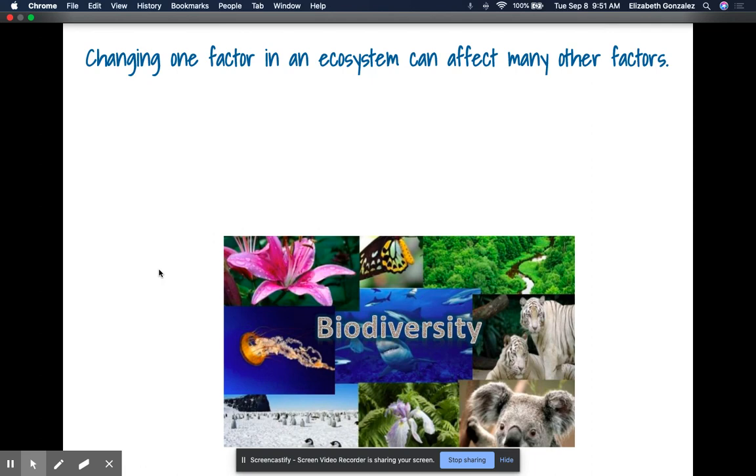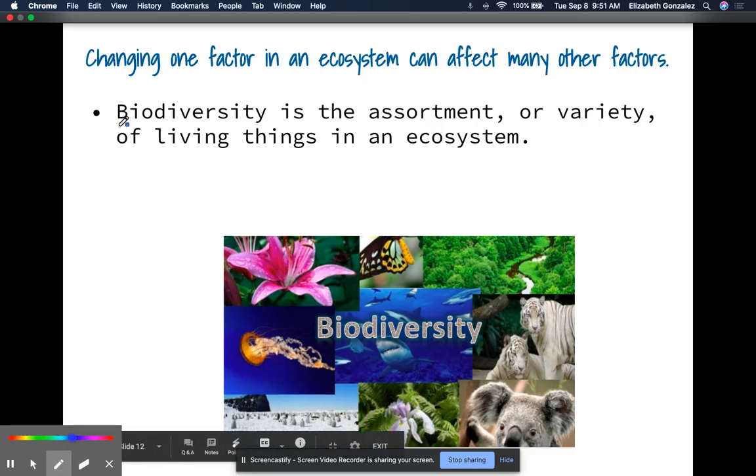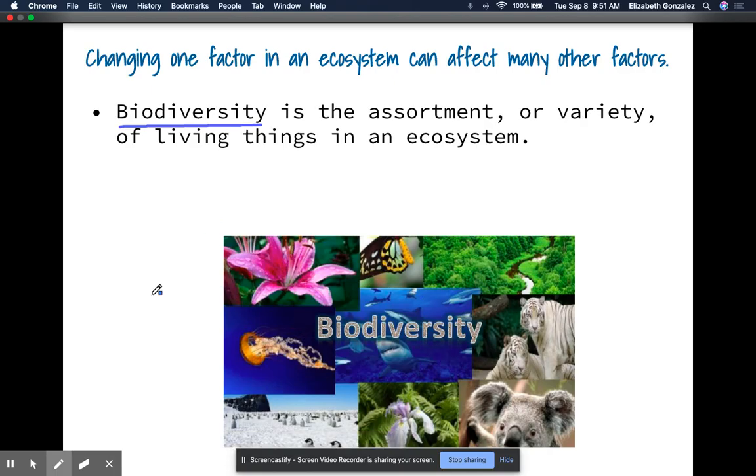All right, whenever we change one factor in an ecosystem, it can affect many other factors. Biodiversity is the assortment or variety of living things in an ecosystem. Biodiversity. So please make sure to know this term, as you will be tested on this term. So biodiversity, so bio meaning life. So here's our life word, and then the diverse, or the different species, variety of living systems.